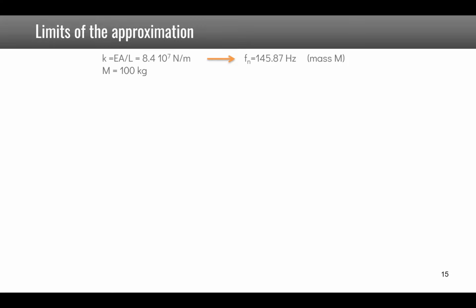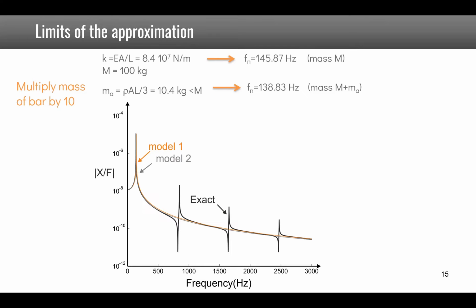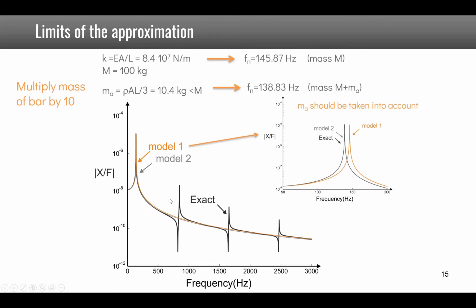Let's assume now that the mass of the bar is multiplied by 10. Now the additional mass is not 1 kilo anymore, but 10 kilos, and so you see that there starts to be a significant difference between the natural frequencies, which is somehow visible here on the graph, and even more if you zoom.